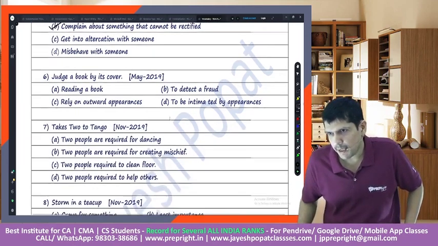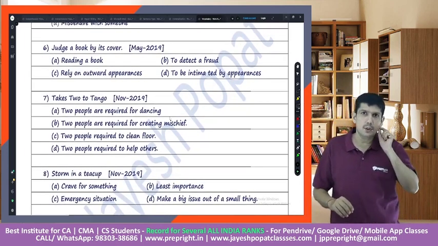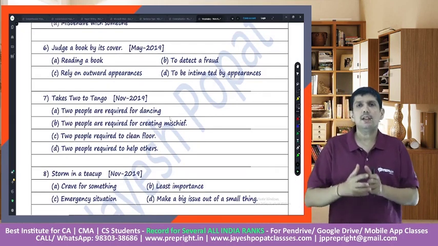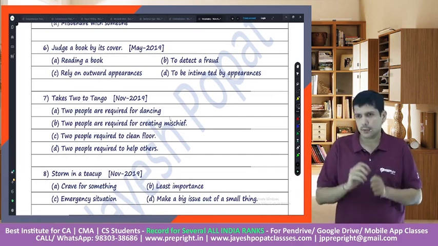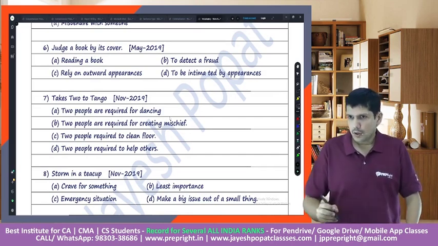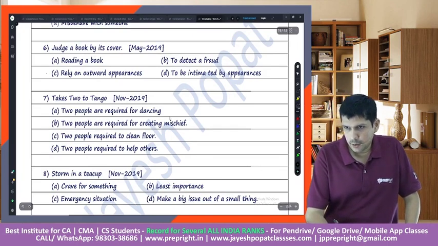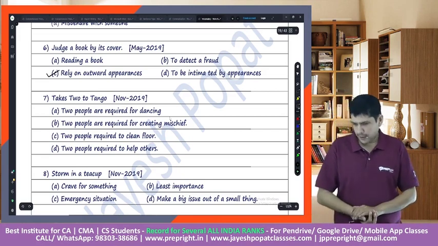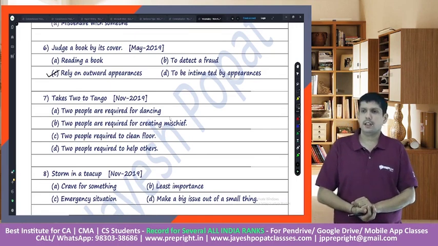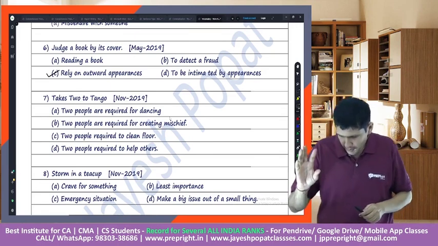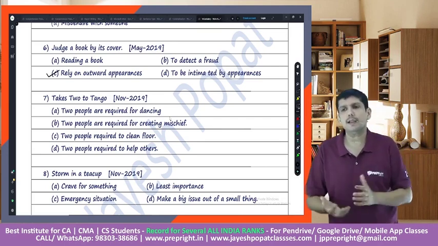Then judge a book by its cover. It's very commonly used, right? Now, normally we say that you should not judge a book by its cover, right? The appearance or the way in which things appear on the onset may not be true, right? So judging the book by its cover would mean to rely on the outward appearance, right? So these are very common, let's say, idioms or phrasal verbs which normally come in the exam.